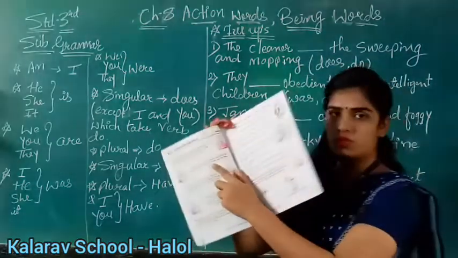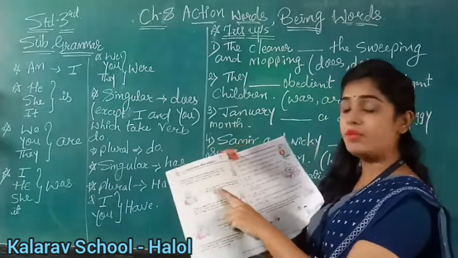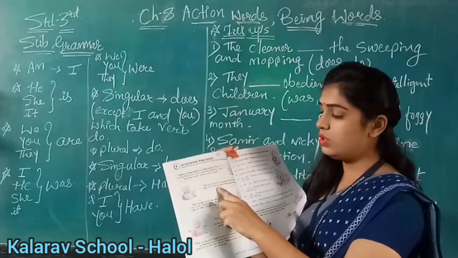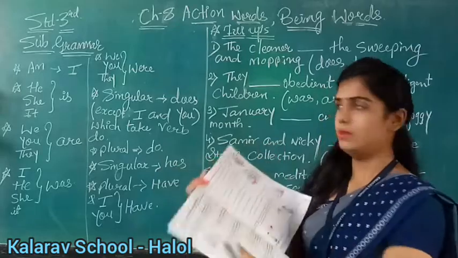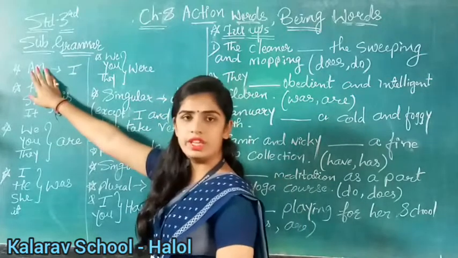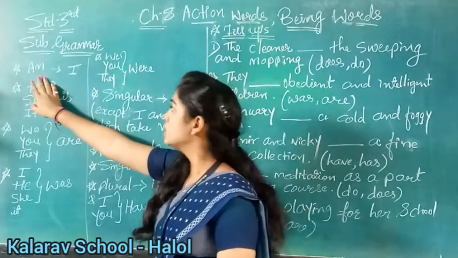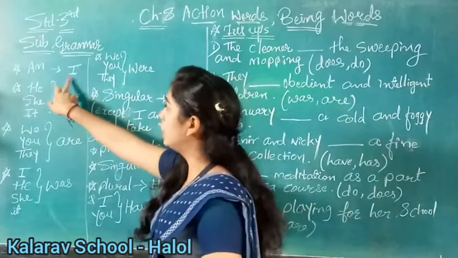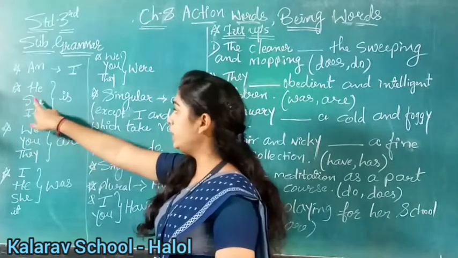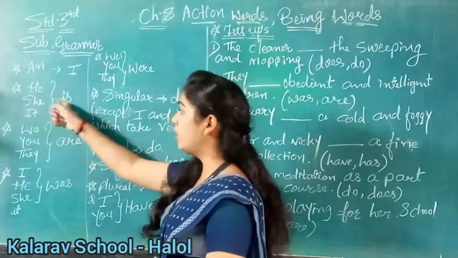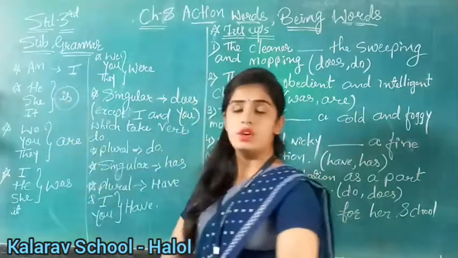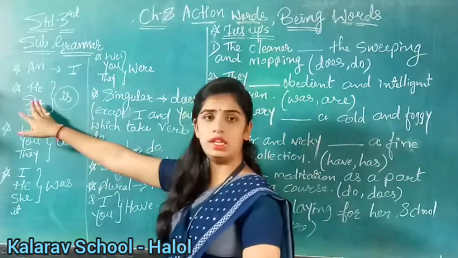See the next one here. We use am with I. We always use is with he, she and it. We use are with we, you and they. Now we will always use am with I. Understanding, children? Always here it will come I with am. Next is he, she, it, that is singular. We will always use is here. In a simple sentence, in simple present tense, we will always use is with he, she, it.